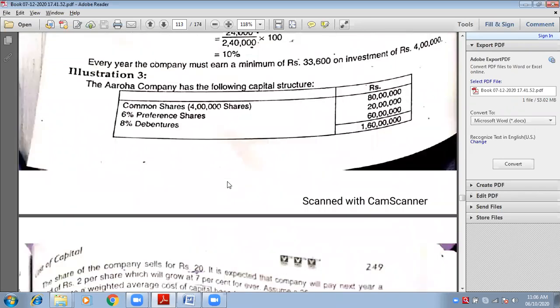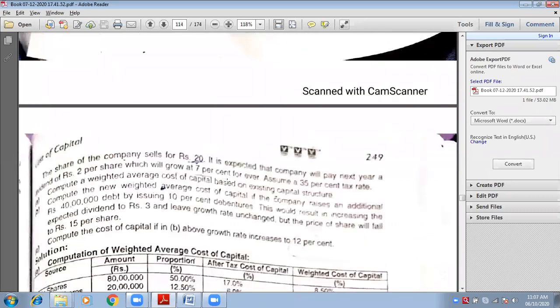Arora company has the following capital structure. Common shares, you can refer to it as equity shares, 80 lakhs, preference shares 20 lakhs, debentures 60 lakhs. The rate of preference shares is also given, dividend rate 6%, and debentures rate is 8%. The shares of the company sell for rupees 20. It is expected that the company will pay next year a dividend of rupees 2 per share, which will grow at 7% forever. Assume 35% tax rate. There it was 40, here it is 35.